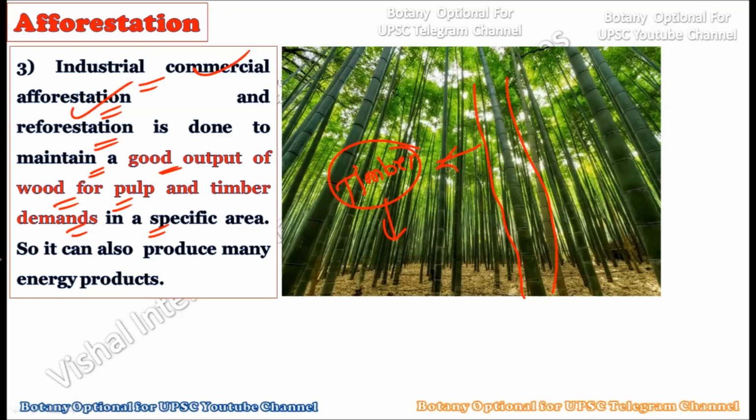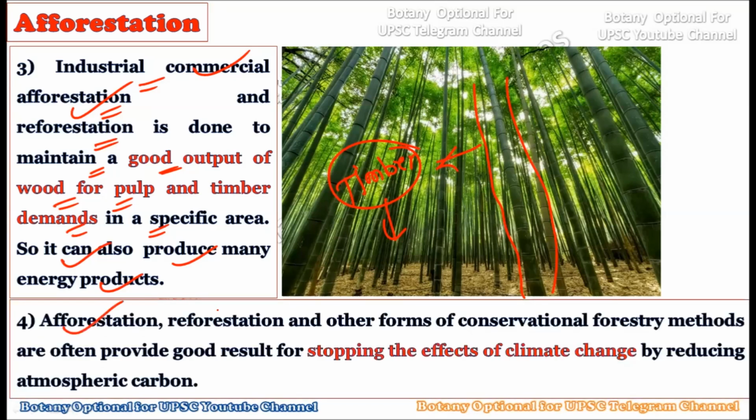We can carefully select economically important plant species from the human point of view, and plant them on very specific barren land, so that we can convert that barren land into a forest, and then this forest will provide us with various kinds of economic products, for example timber. That is why this particular process is called commercial afforestation and reforestation. It can also produce many energy products. Various kinds of energy products can be extracted from the forests created through afforestation and reforestation.